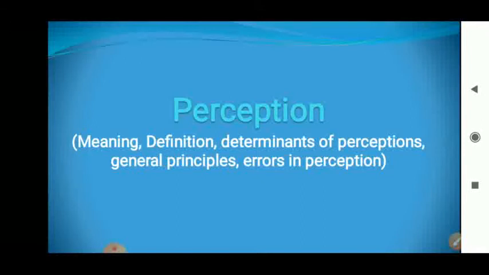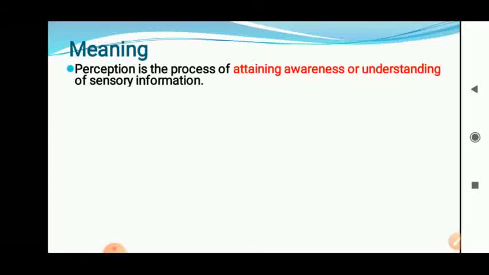Okay, now first of all we will see the meaning, definition, and then we will see the determinants of perception, and in the next video we will see the explanation of principles. Now, first of all, meaning of perception. So, perception is a process of attending awareness or understanding the sensory information. Try to understand what is the perception.